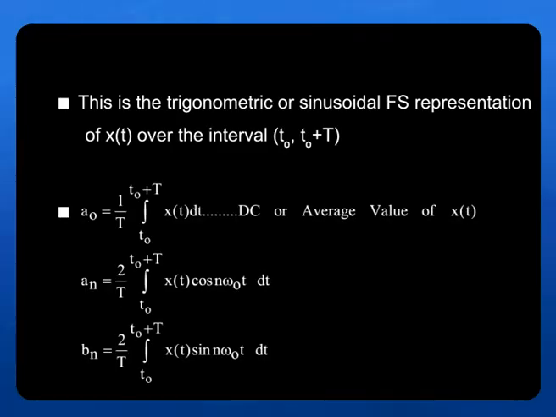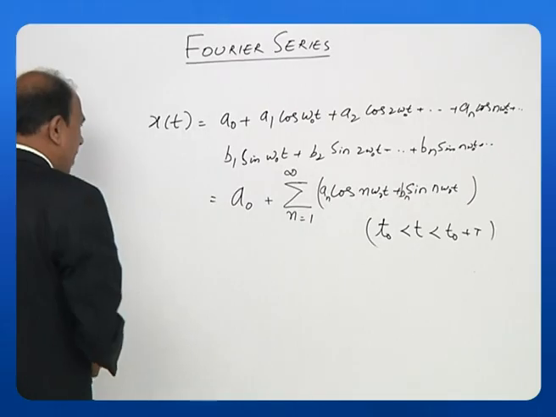So A naught is given by 1 by T, that is the period, integral T0 to T0 plus T, x of t dt. So this A naught is called the DC or average value, as I have already spoken to you. In the second one, how to calculate An? An is given by 2 by T integral, the limits are from T0 to T0 plus T, as we have described, x of t cos n omega naught t dt. When I integrate this, I will get the value of An. Similarly, how do I get Bn? Almost the same. It is 2 by T integral T0 to T0 plus T, x of t sin n omega naught t dt. Okay, let us write here.